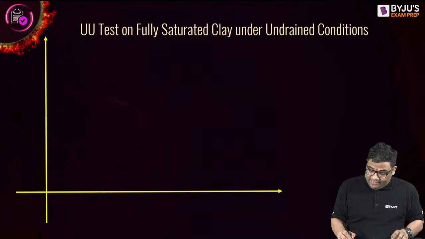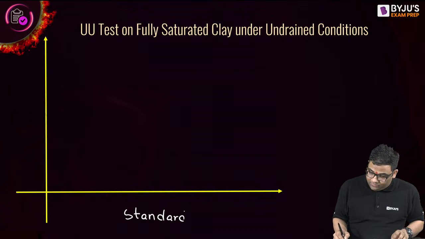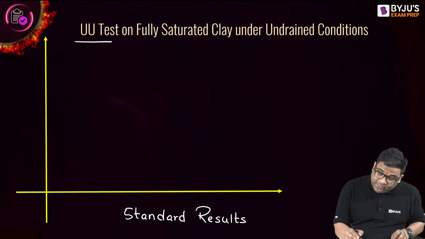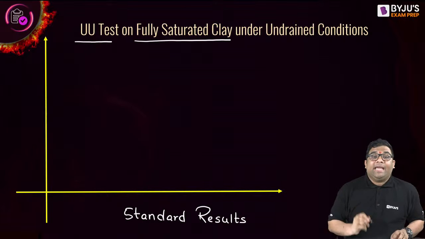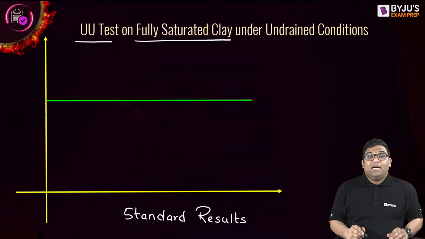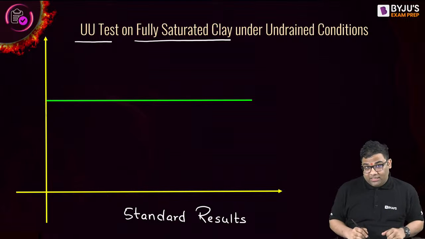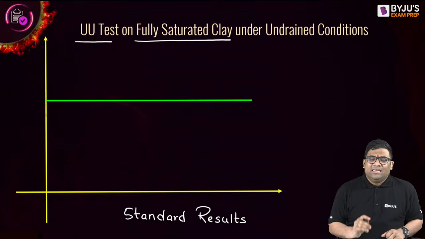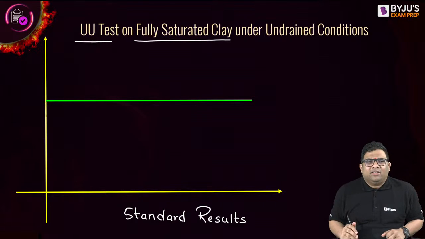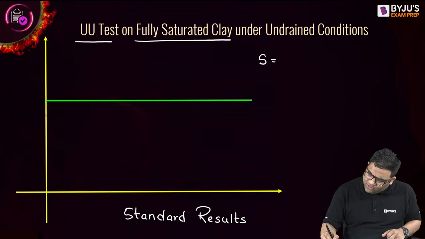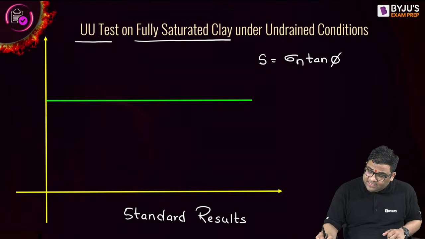Now, more things. Remember some standard results. There are 3 standard results you should remember. What are they? If you are conducting a UU test on a fully saturated clay, then you will get a shear strength curve like this. You can see here the shear strength curve is flat. And what is the equation? S is equal to normal stress into tan phi plus C.